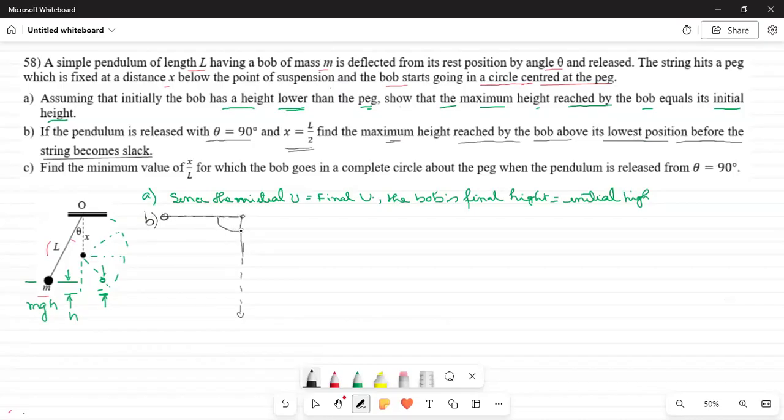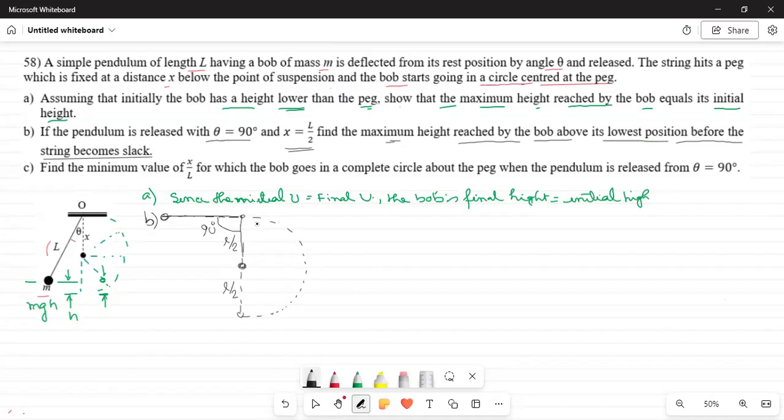The theta is 90 degrees and x is L by 2. So this height is also L by 2. Then the bob will take a circle like this, if the bob goes through the whole circle.